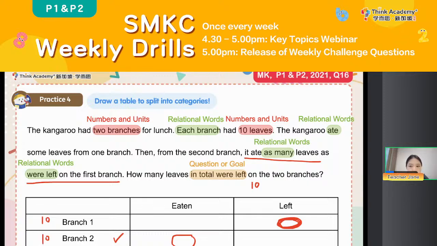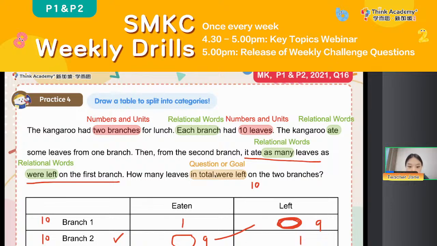So everyone, can you think of something quite similar to the Griffin pairs that can help us, right? So you see, if on branch 1 we eat 1 leaf, then how many left? 9, right? And on branch 2, we know it ate as many leaves as were left on the first branch, so here also needs to be 9. And then how many left on branch 1? There will be 1, right?